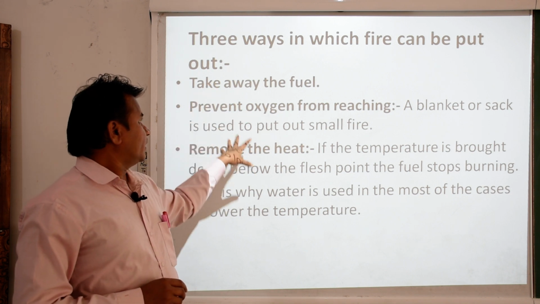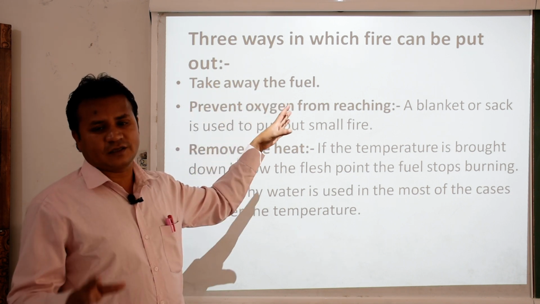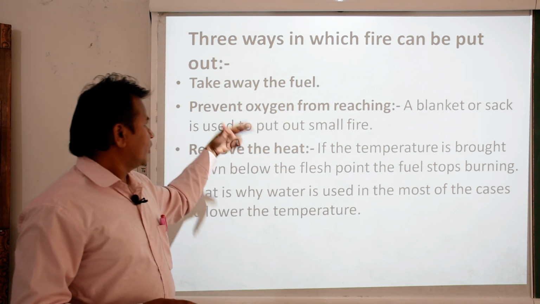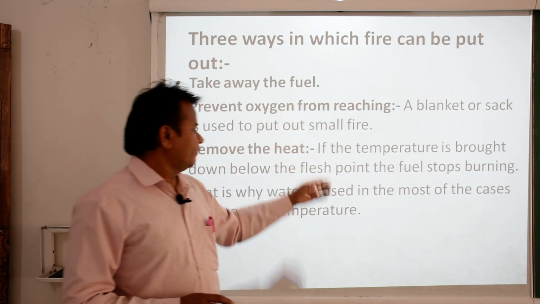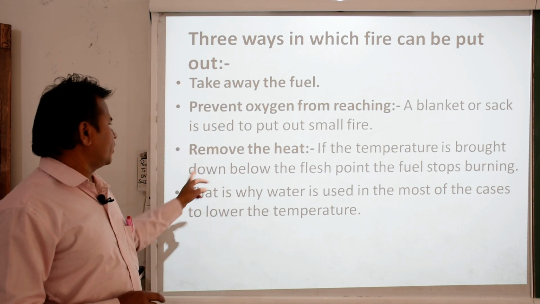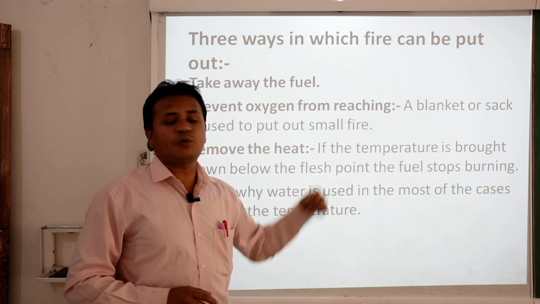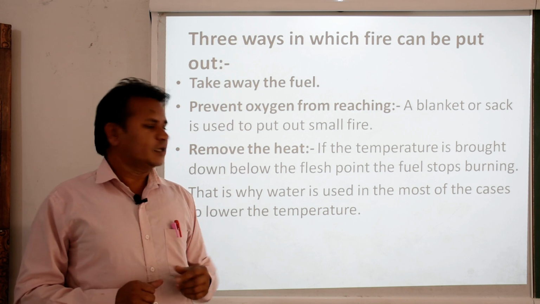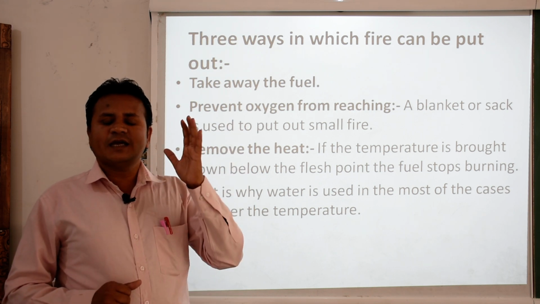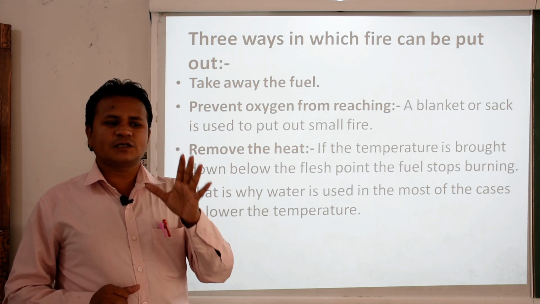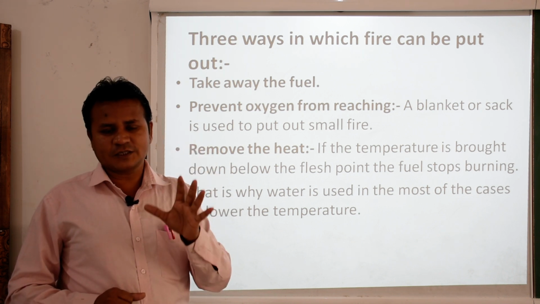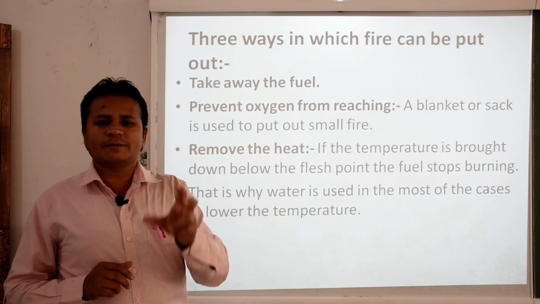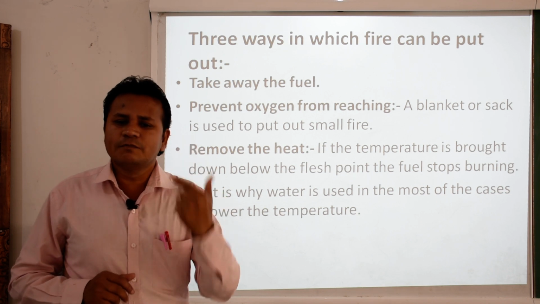We can take away anything, either fuel or oxygen or heat. Let us see heat. If the temperature is brought down below the flash point, as I told you in the previous slide, every fuel has a particular flash point temperature, and at that temperature it begins to burn.